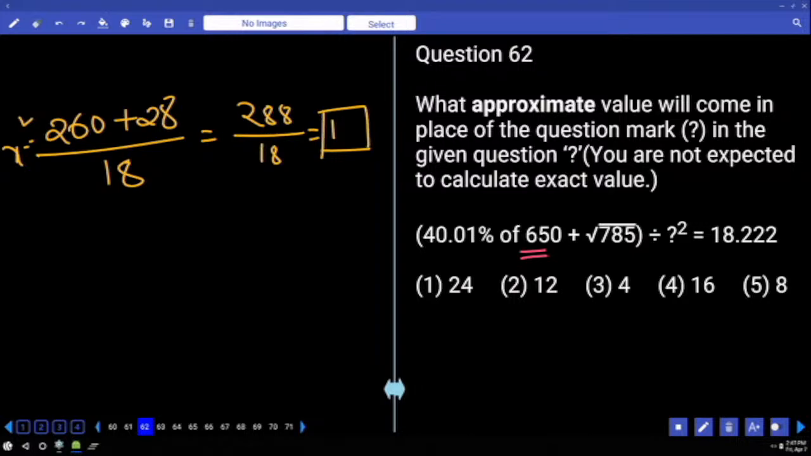But we don't have to do it. 288 by 18 and take any digit number.